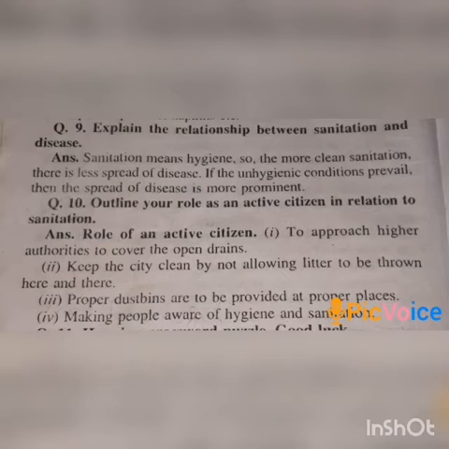Write down the 10th question, children. Question number 10. Outline your role as an active citizen in relation to sanitation. Answer. Role of an active citizen. First one. To approach higher authorities to cover the open drains.